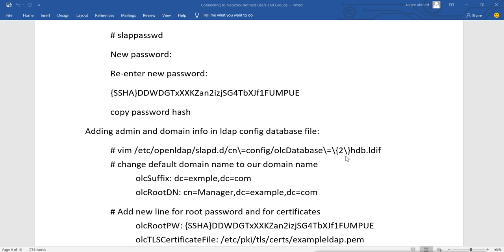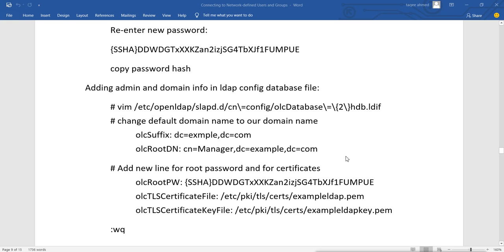So we will open this file, and in this file we have to change the domain name. It will be a default name there, so we will change that name to our domain name, whatever domain name we have decided. Then we will add new lines in that file about the root, about the administrator.